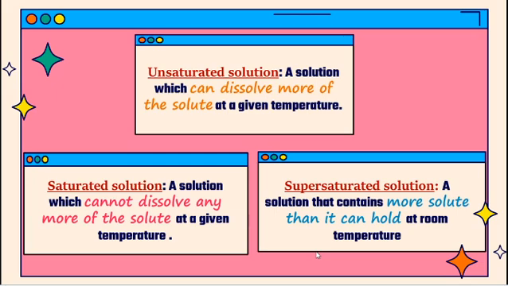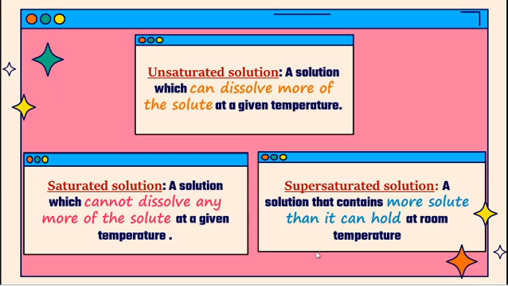So what is an unsaturated solution? A solution which can dissolve more solute is an unsaturated solution. At a particular temperature, we have a solvent and a solute. For example, you take sugar and water. In the water you add some spoons of sugar and then we can add more sugar. So we are able to dissolve more solute, that is called unsaturated. But in a saturated solution, we cannot dissolve any more solute. So that is a saturated solution.